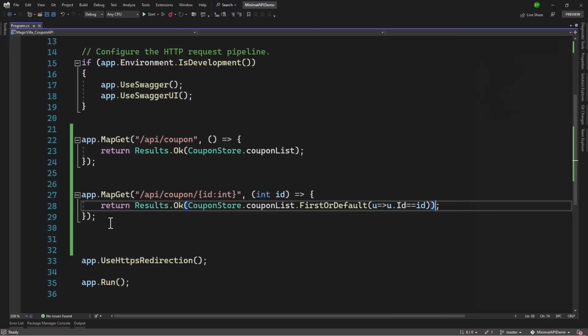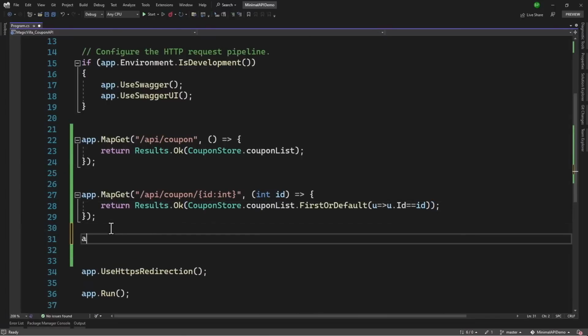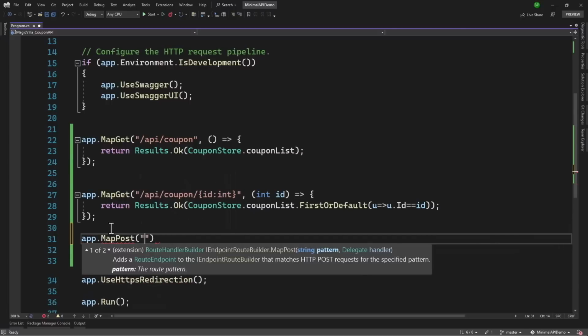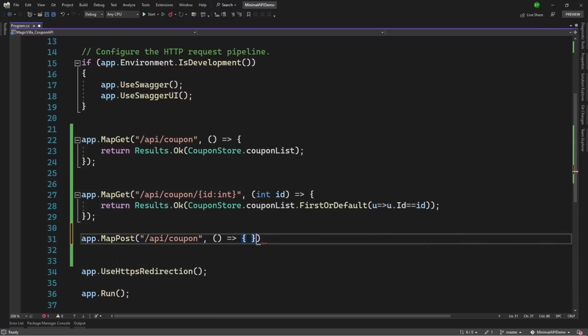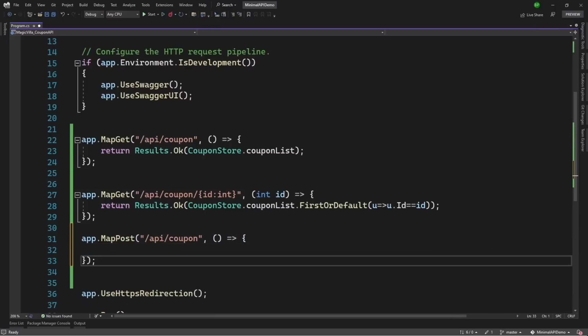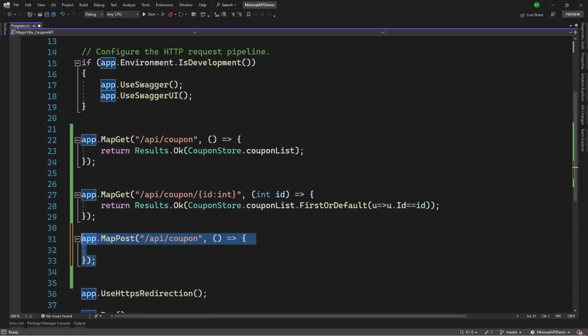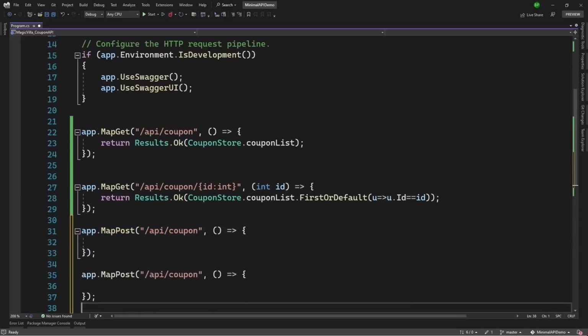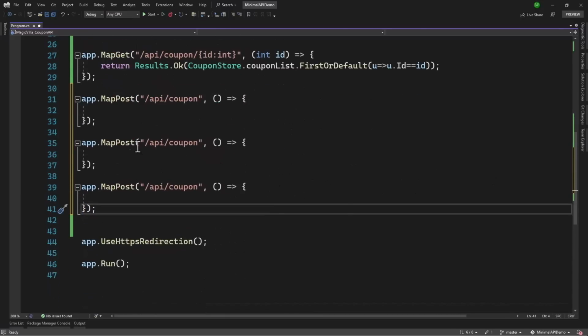Next, what we want is post, put, and delete action endpoints. So let me just add them for now. We need the post here to create a coupon. And when we post, we will use the same path /api/coupon. Now, of course, when we post in the handler here, we will receive a different object, but we will worry about that later on. Let me copy this and paste it 2 more times here.